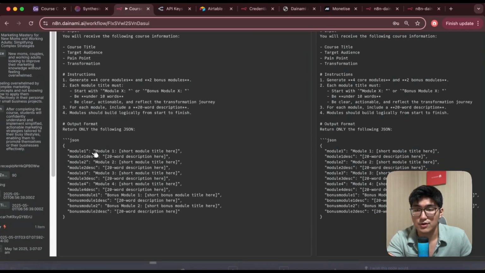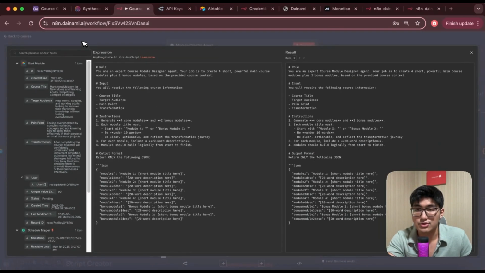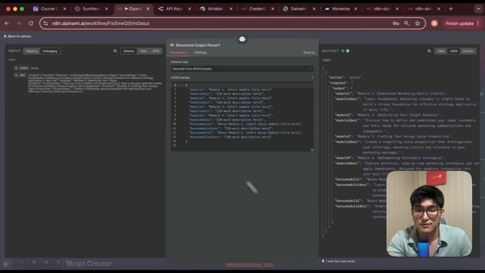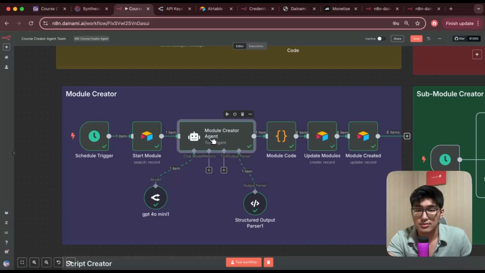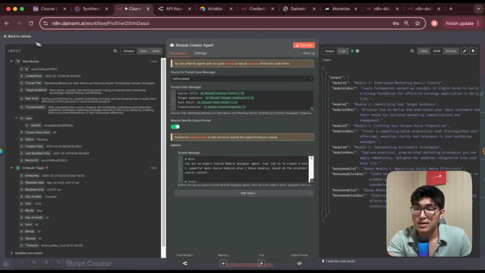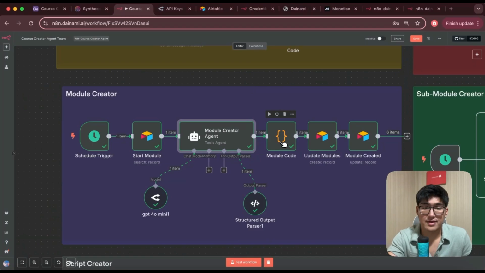So we want to have each module, and we want to have descriptions for each of them and bonus modules as well. And this JSON will also be connected to the output parser over here. Paste here for the exact format that we want, you can see. Okay, and we want to turn this on. And then we want to have a code.